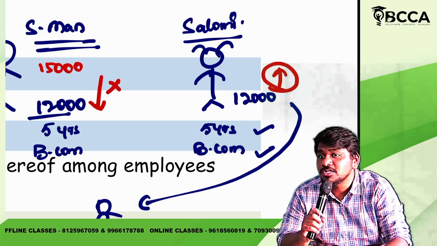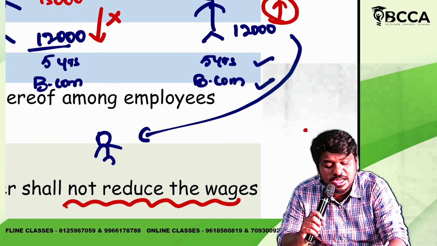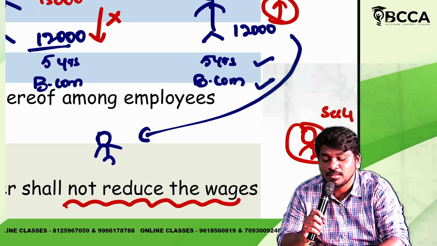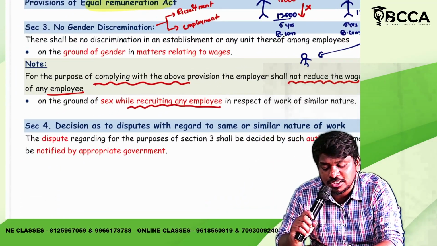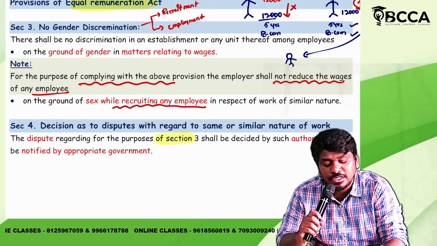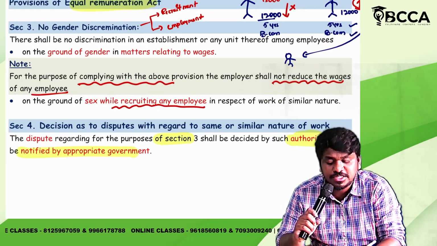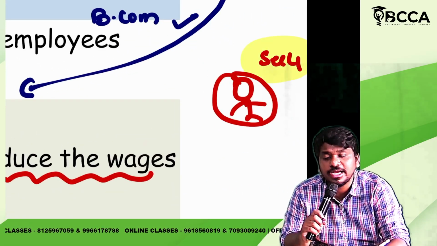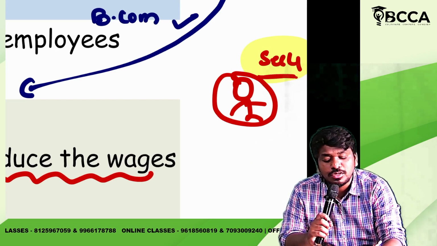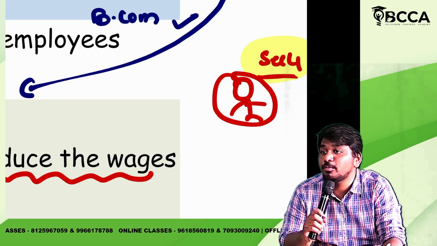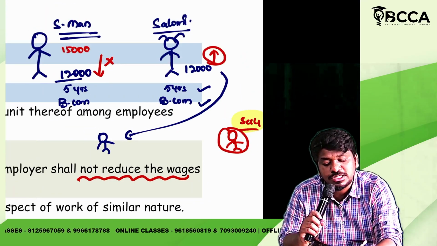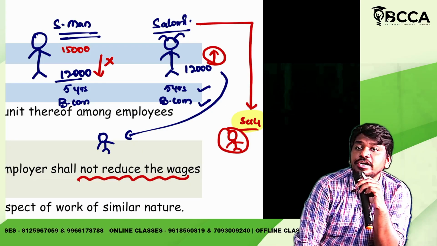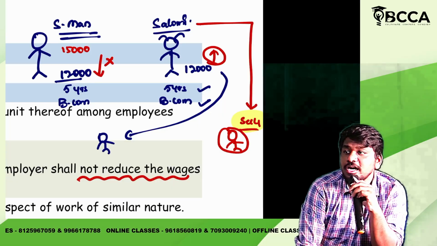For that purpose, she can go and complain to a person, and who is that person is given in section 4. Come on, let's go to section 4. Where there is a dispute regarding the purpose of section 3, it shall be decided by the authority which is notified by the appropriate government. So this authority, who is that authority? This person is appointed by the appropriate government. So Salome, this lady, can go and complain this problem to the authority appointed by the appropriate government.